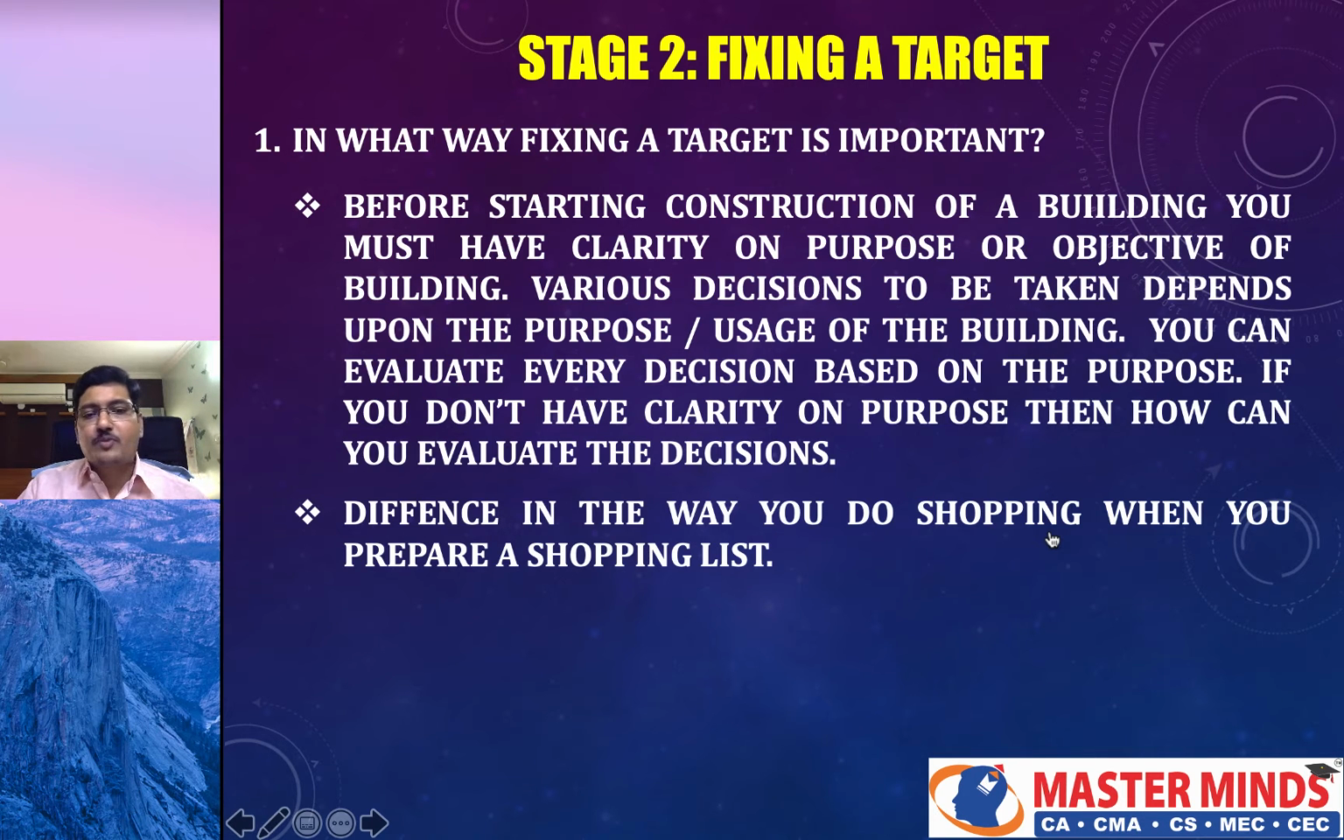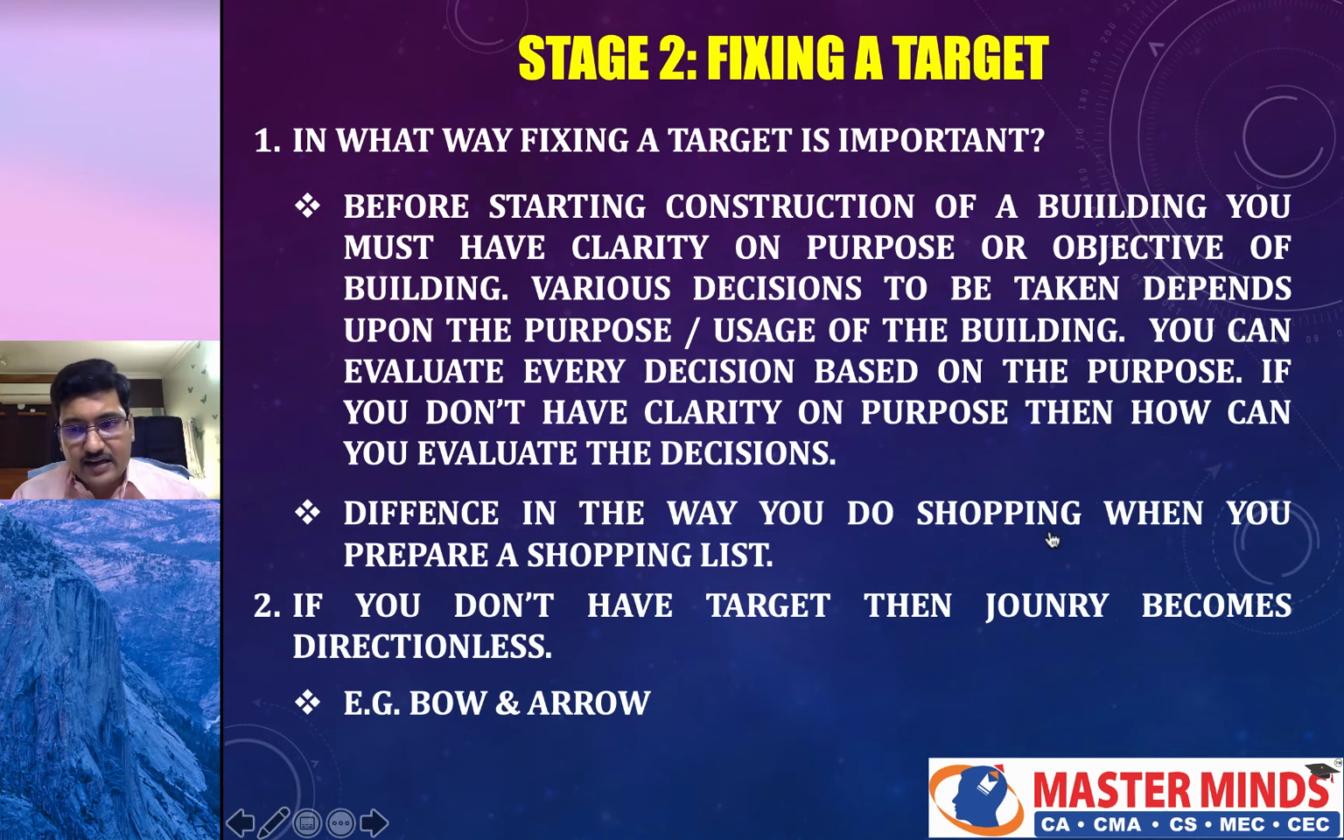There is a difference in the way you do shopping when you prepare a shopping list. When you prepare a shopping list, your shopping will be precise and you will not be purchasing unnecessary things. But when your shopping list is not clear, when you don't make a shopping list, then you will be making impulsive purchases. So there is no meaning in those purchases. Ultimately, after reaching home, you will repent that you have unnecessarily purchased several things which you might have postponed. That's why a shopping list is very important before going for shopping. Similarly, if you don't have a target, then the journey becomes directionless. Example, bow and arrow. Without putting a target, there is no use of striking an arrow with a bow.